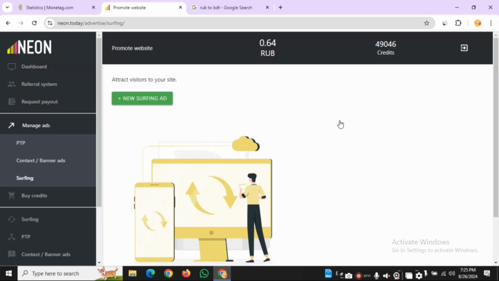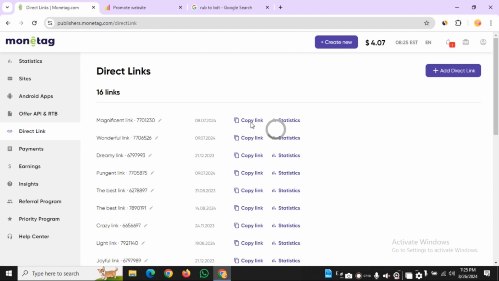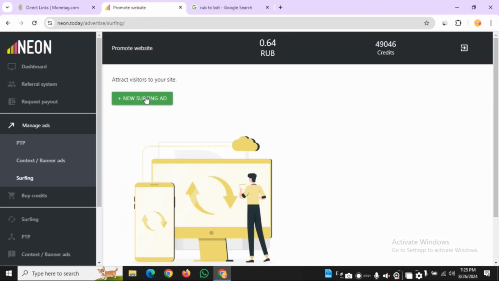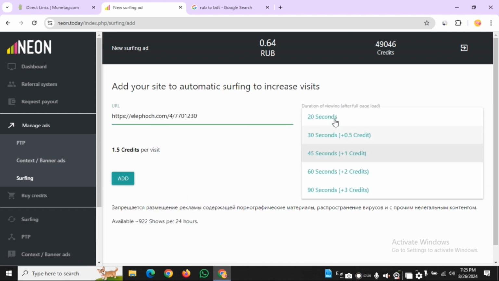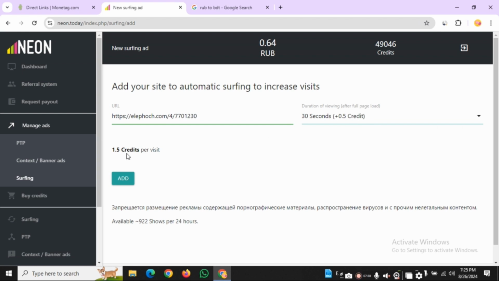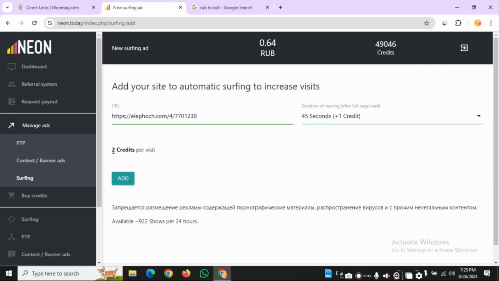Now I'll show you how you can add your direct link here. Go to the direct link in Monetag, copy one link, then insert it here. I recommend selecting 45 seconds, which is best, though you can select 30 seconds, no problem. With 30 seconds the cost will be 1.5 credit, and with 45 seconds the cost will be 2 credit.